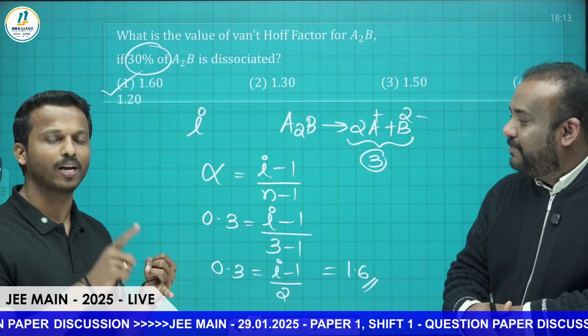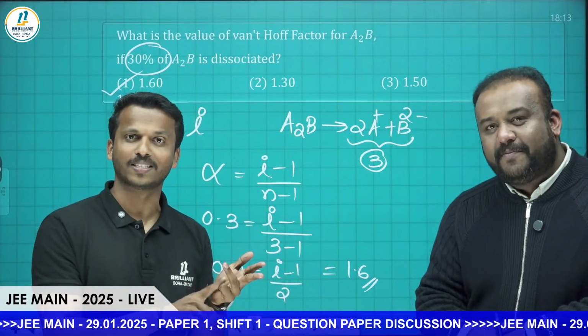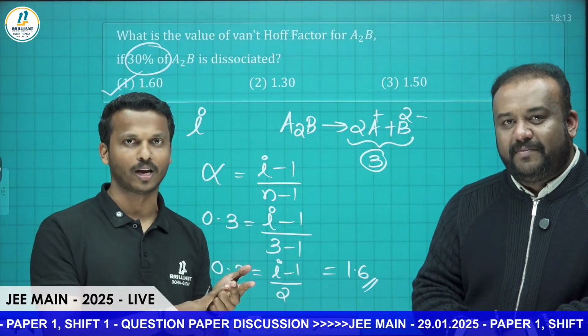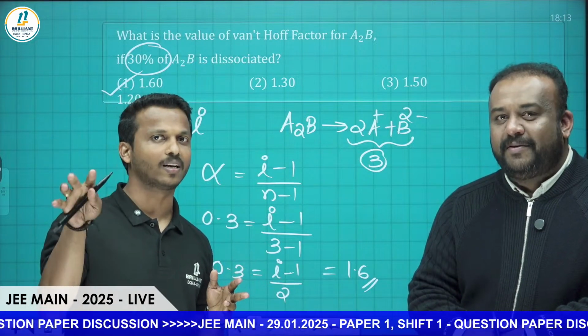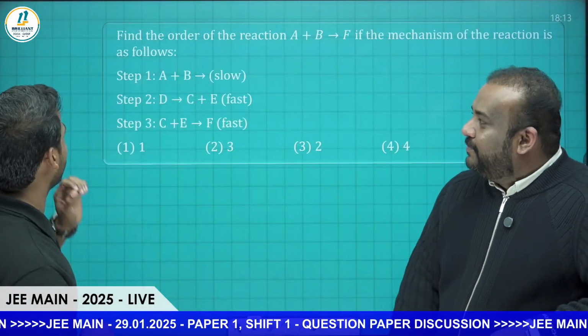So Van't Hoff factor, whenever you are focusing on the solution chapter, Van't Hoff factor is the most important, along with colligative properties. I think yesterday they were asked about this question from colligative property, delta Tf, the direct calculation, right? Okay, we can go for the next question, sir.